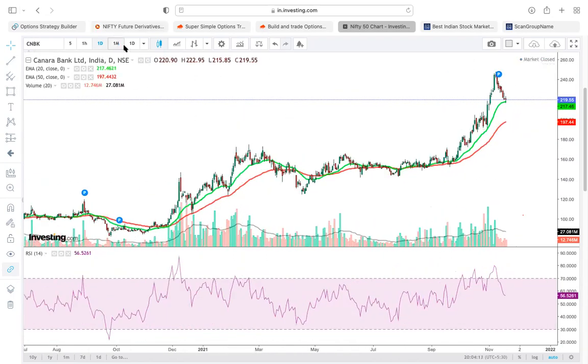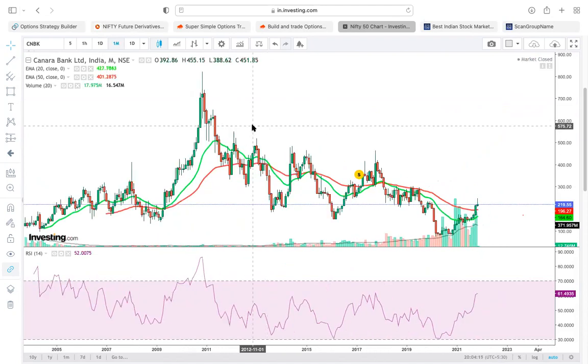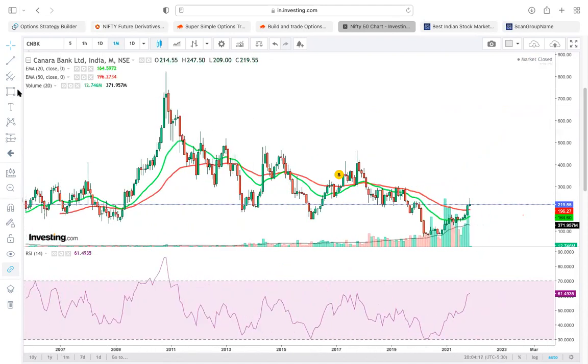Sir, HDFC Life. Sir, National Aluminium. Sorry, National Aluminium. HDFC Life holds, sir. So it is just doing consolidation. Maybe next week it may bounce back also.